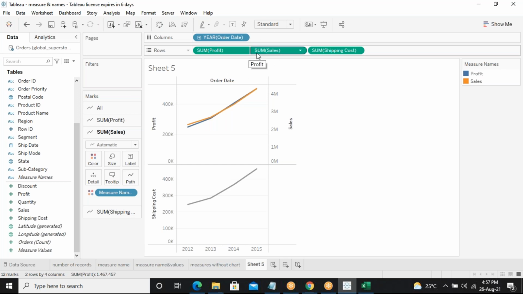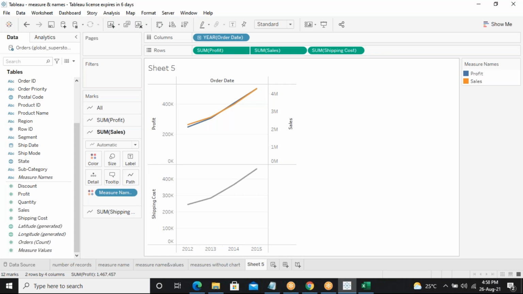It has been done with dual axis, so both are combined. On the right side in the legend, the blue color says profit and the orange color says sales.